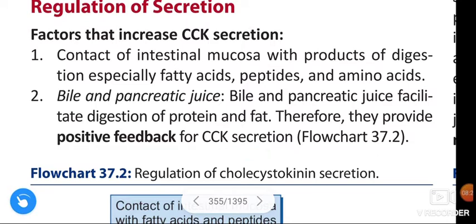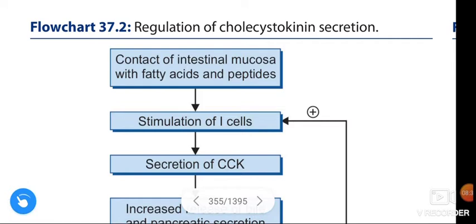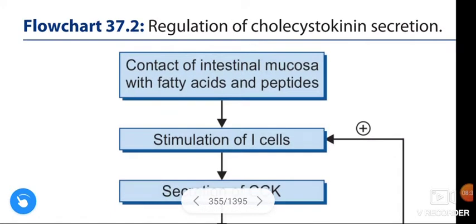See the flow chart of regulation of cholecystokinin secretion, step by step.